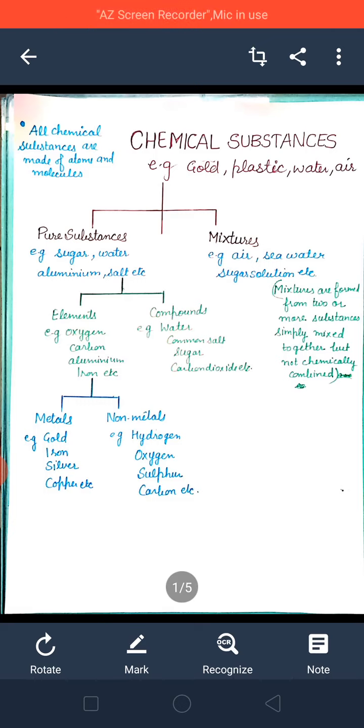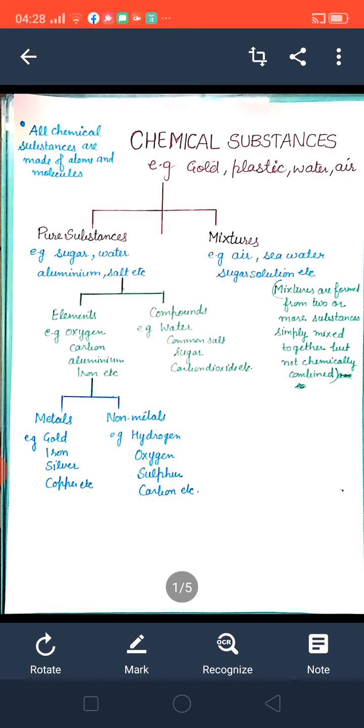The substances which are nearby us are made up of materials that are either pure or impure. Pure substances, beta, means they are made up of only one kind of atom.